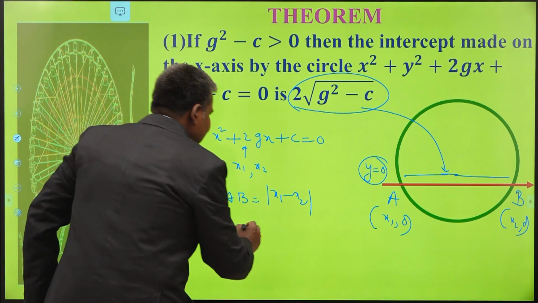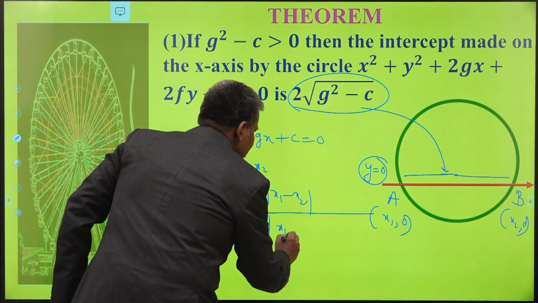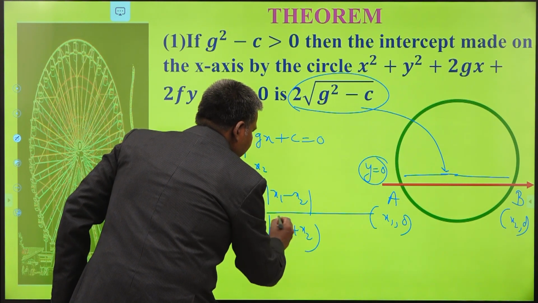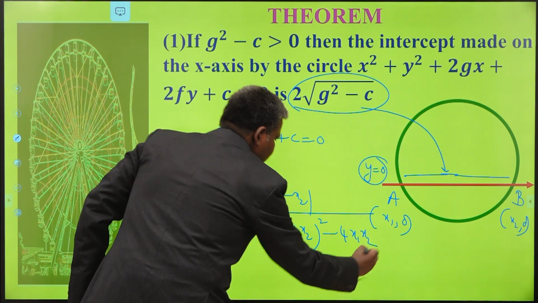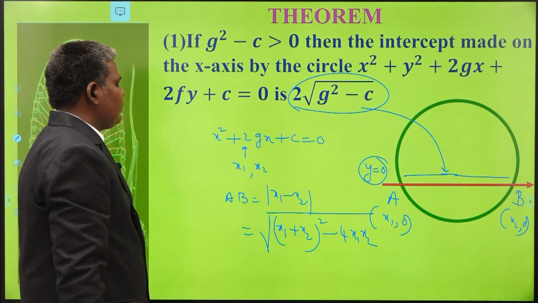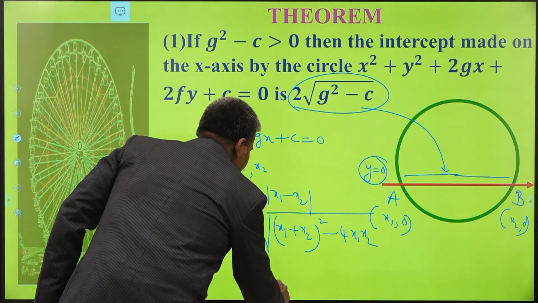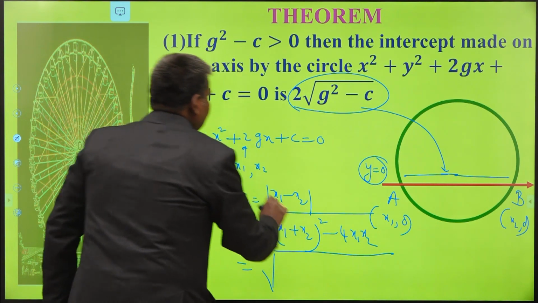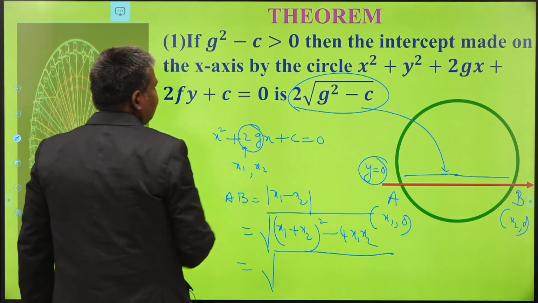So, can I write this one or not? This can be written as root of x1 plus x2 whole square minus 4 times x1 x2. What is x1 plus x2 here? x1 plus x2 is nothing but the sum of the roots. What is that?